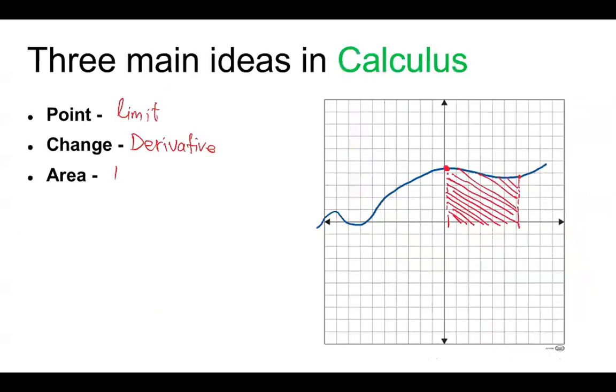We call them integrals, or integrations. So this is all about calculus. Of course, we also do the applications of these things, but this is the main idea in calculus: essentially limit, derivative, and integration. All right, so let's move on.